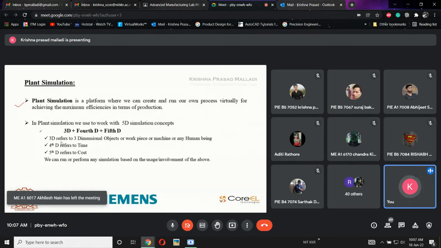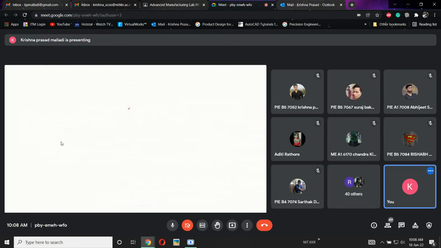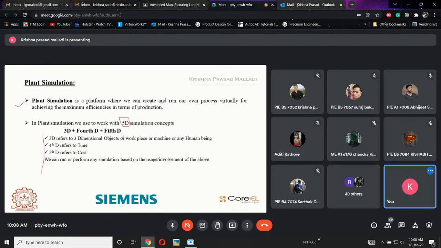Now, the second step is that Plant Simulation works with the 5D concept. I'll explain this 5D concept here. It was written, but I will explain it. Okay, leave it. I'll leave Plant Simulation for now.